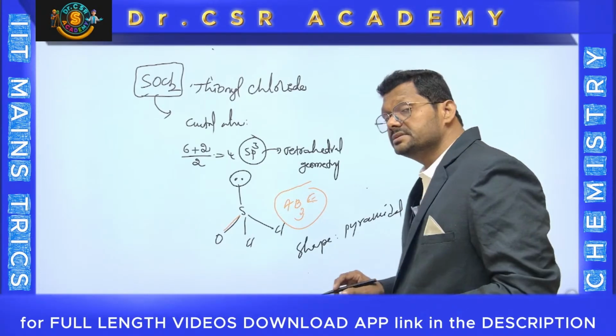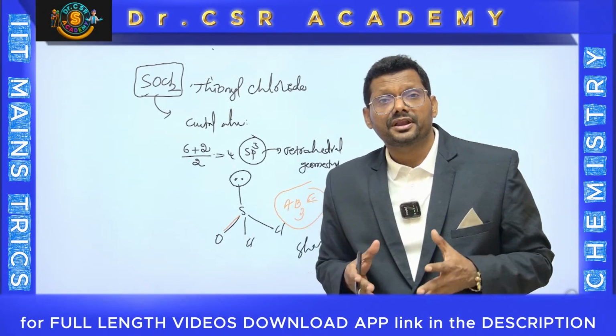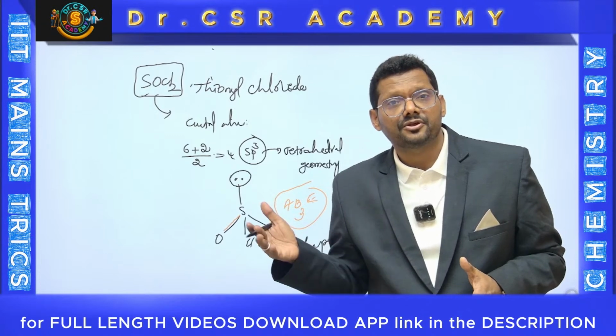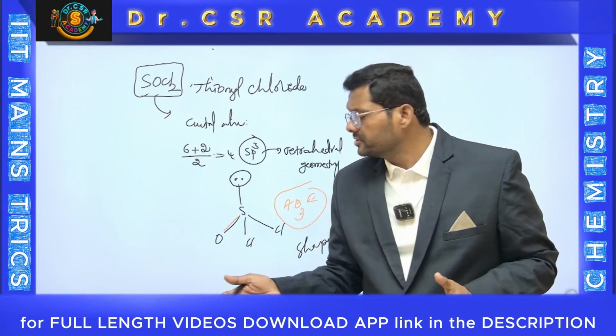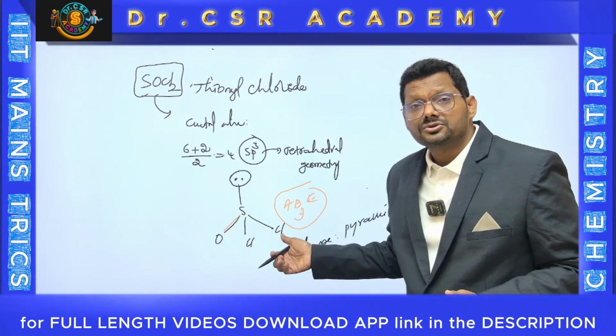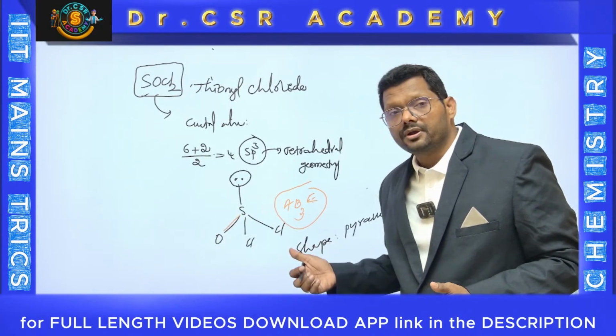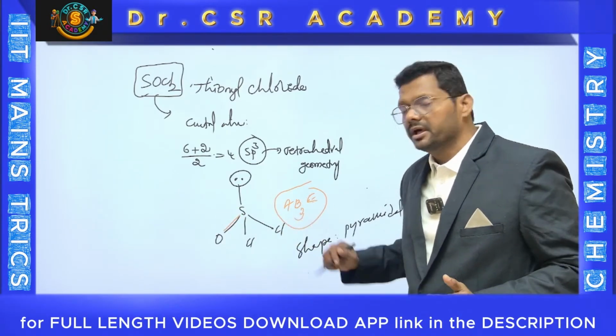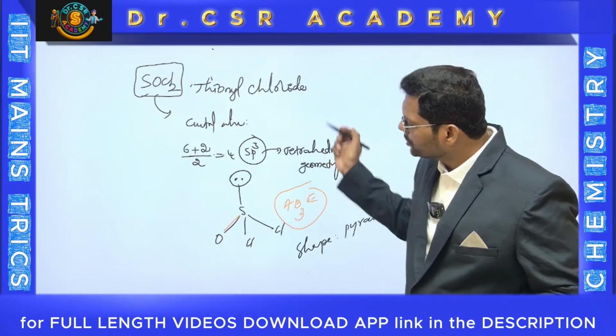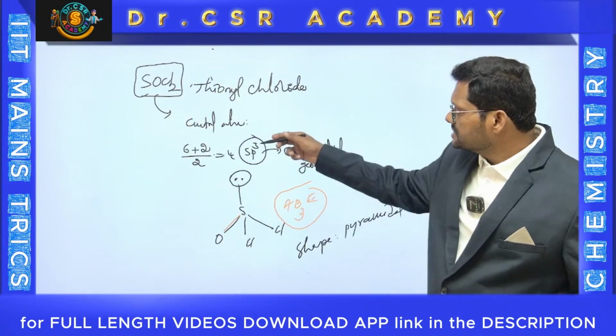For NH3, the bond angle is 107 degrees. But here you may say the bond angle is a little different because there are 3 different bonds: double bond O, chlorine is 1 different bond; chlorine, chlorine is another different bond; another is chlorine to oxygen. And there is the lone pair.